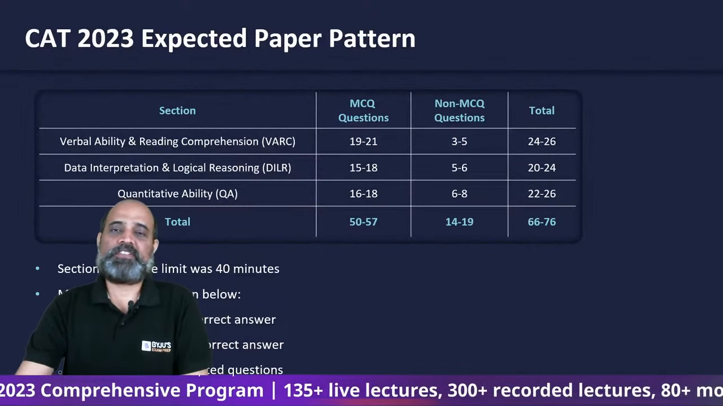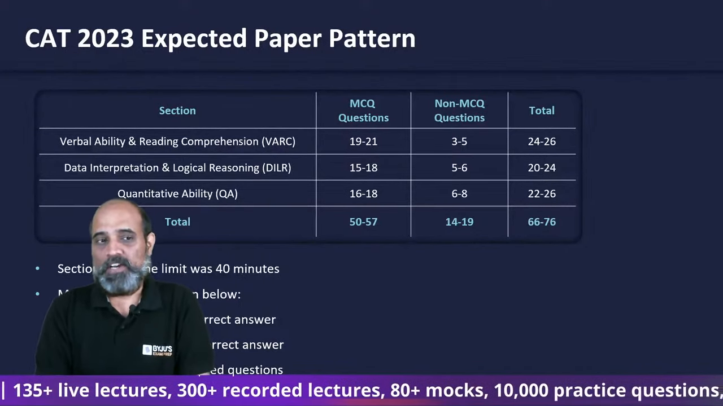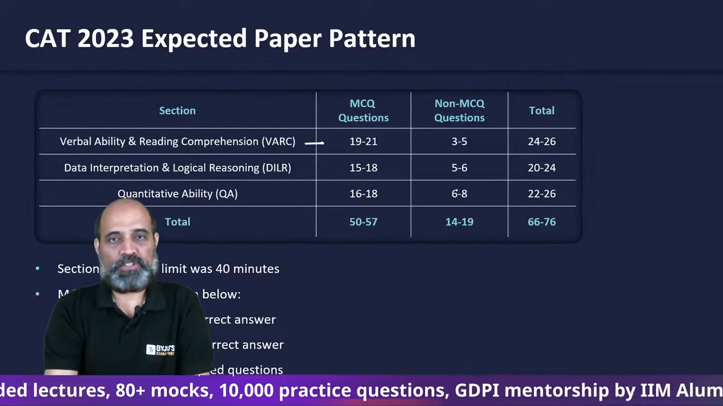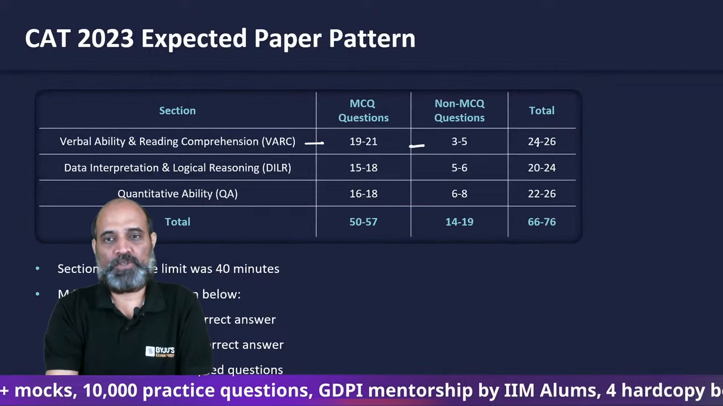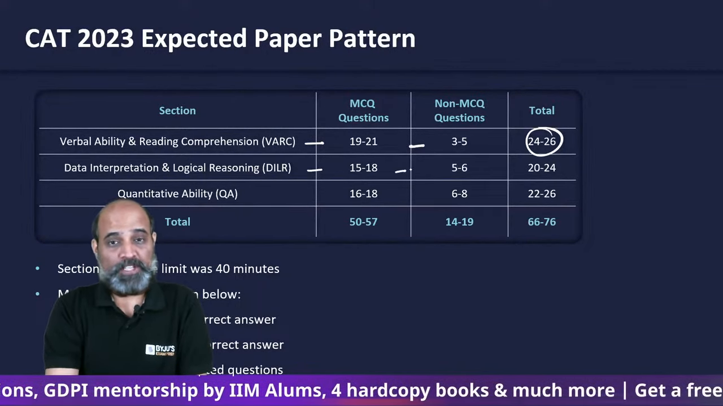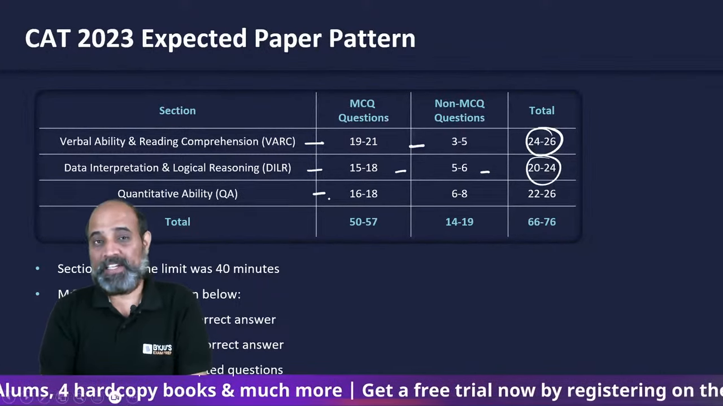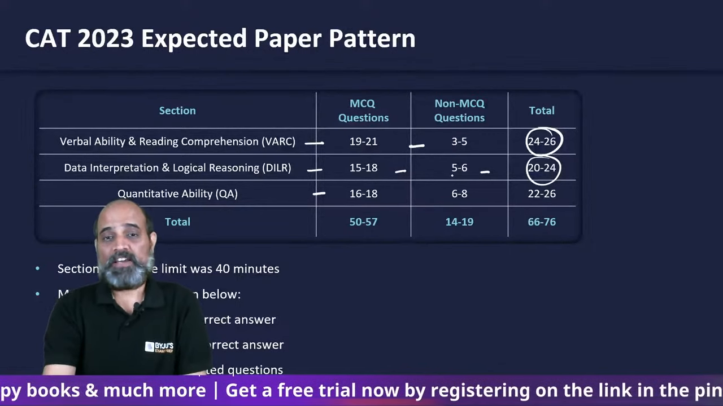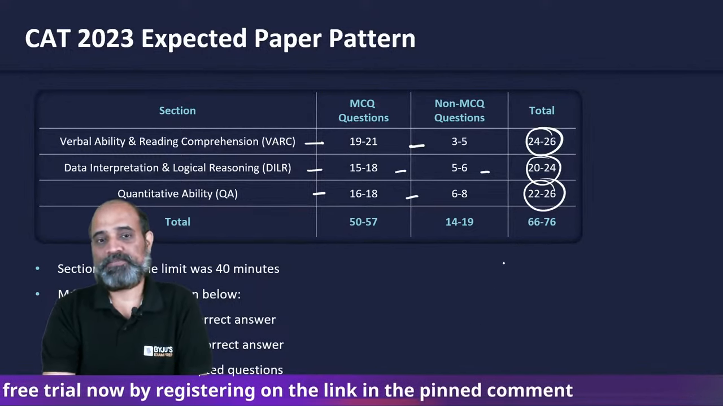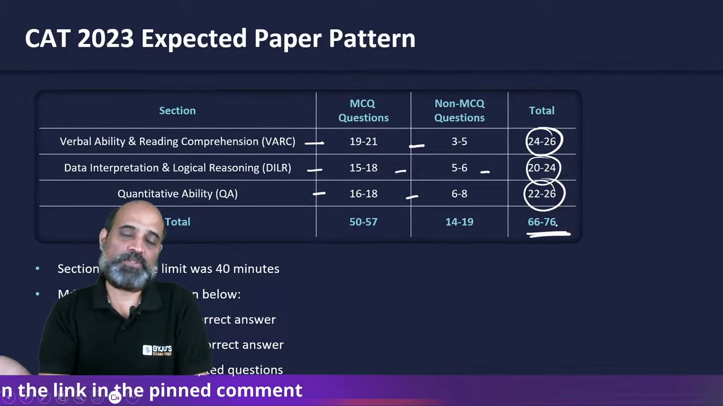So this is the first important thing: what will be the pattern of CAT this year. It's going to be anything from VARC having 19 to 21 MCQ questions, 3 to 5 non-MCQ, overall 24 to 26. When it comes to LRDI, 15 to 18 MCQ, 5 to 6 non-MCQ, overall 20 to 24. Quantitative ability, 16 to 18 MCQ questions, 6 to 8 non-MCQ questions, and overall 22 to 26 questions in this section. Such that the overall number of questions will be from 66 to 76.